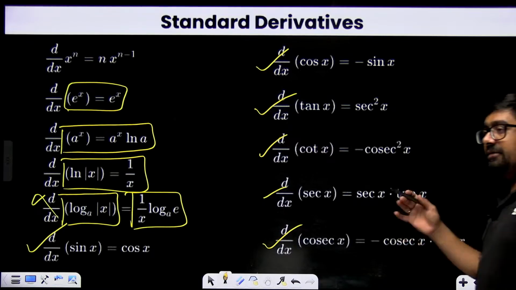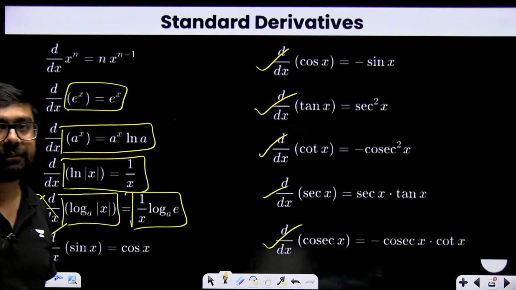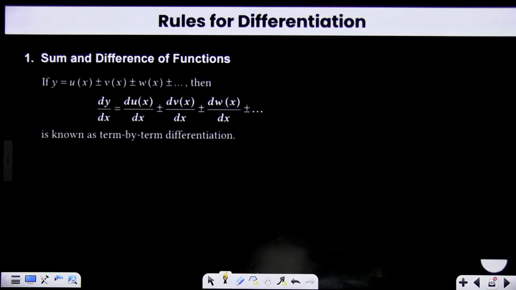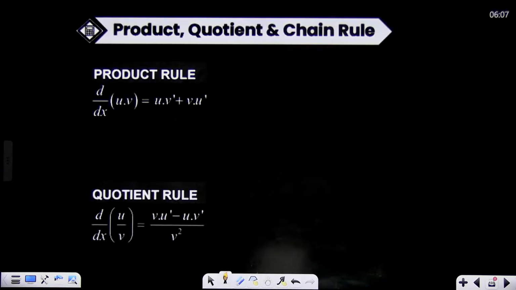They can be used in differential equations also. There also you'll have to find dx. There also you have to find the derivative. Okay. In differential equations also you might get to see this. Now, these you must know.